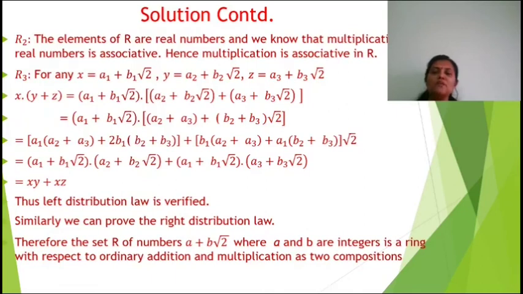That is, the left distributive law is verified. Similarly, we can prove the right distributive law also. Therefore, the set R of numbers a plus b root 2, where a and b are integers, is a ring with respect to ordinary addition and multiplication as two compositions.